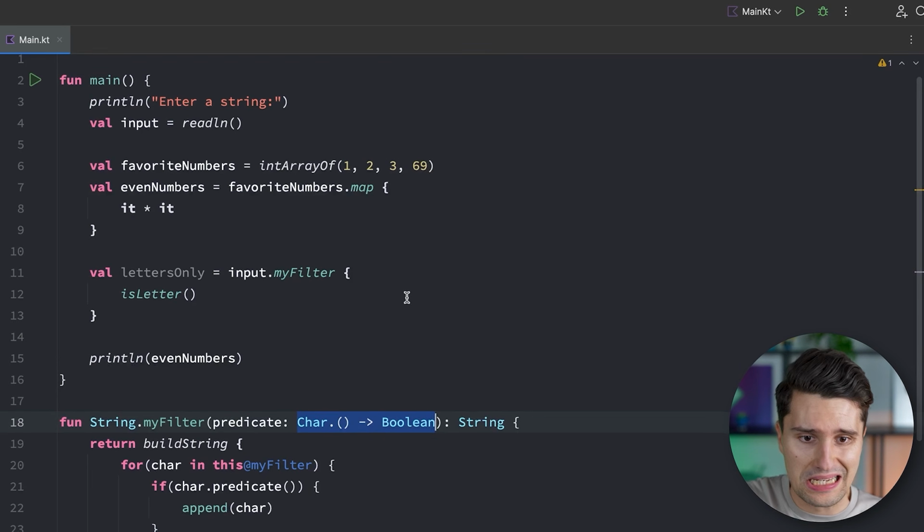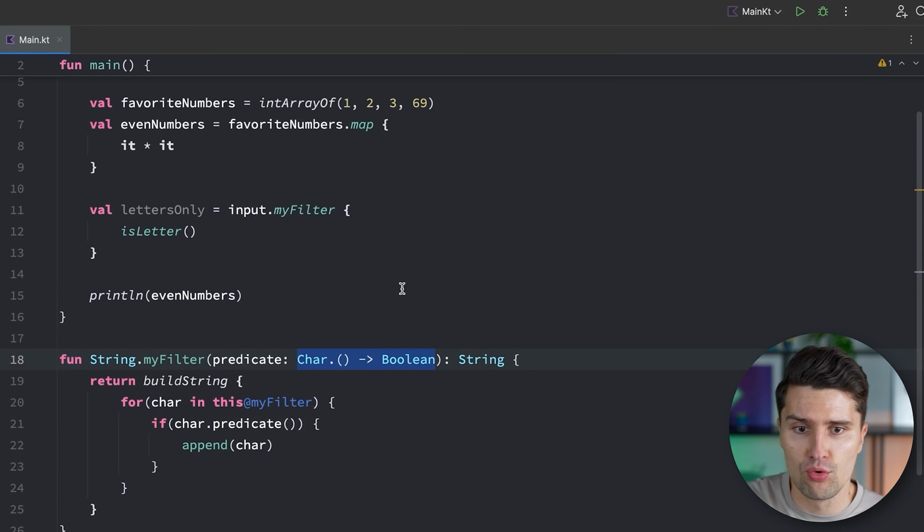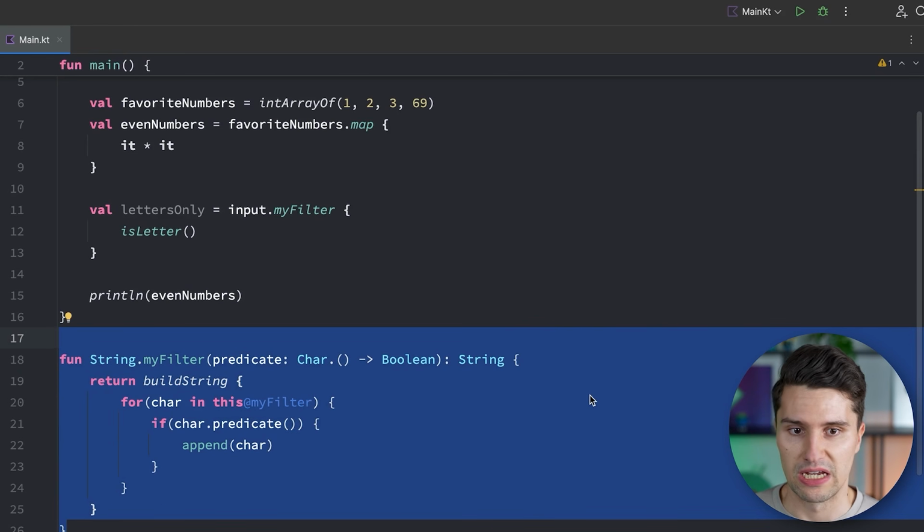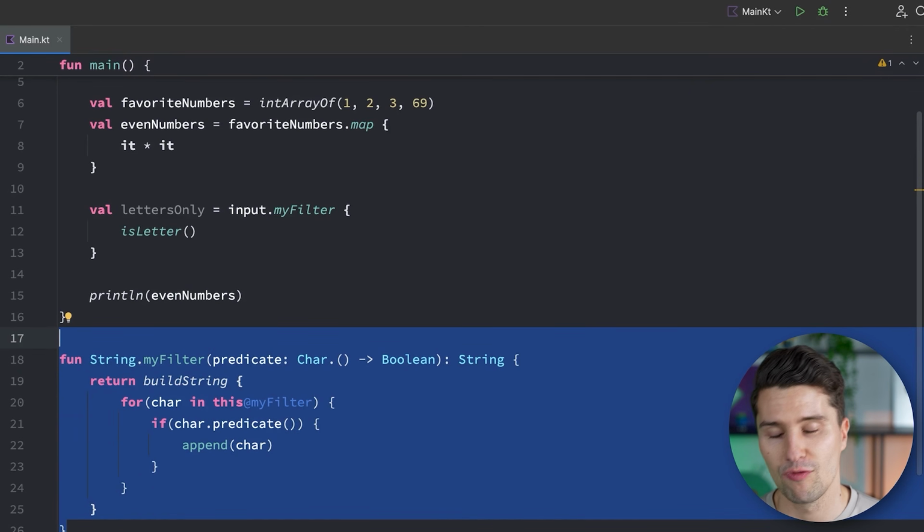Okay, let's put a check to functions. I think functions should be clear. Yes, in Kotlin there are some more special types of functions, but what you've learned here, so extension functions, normal functions, lambda functions, that's really what you need in 90% of the times. And the remaining functions you will stumble over inevitably over time when developing Kotlin code. But with what you've learned here, you definitely have a super solid foundation in regards to knowledge about functions.